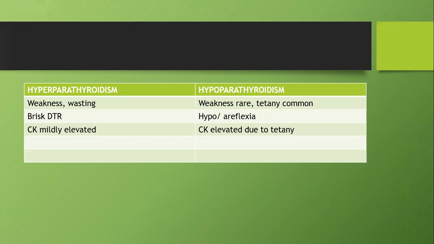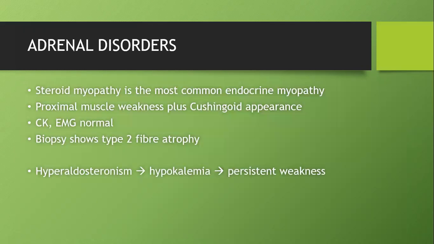Again, hyperparathyroidism and hypoparathyroidism are also causes of muscle weakness. In hypoparathyroidism, there will be hypocalcemia and tetany. That will be a cause of weakness here. Coming to adrenal disorders, steroid myopathy. Commonly we know steroid myopathy is the most common endocrine myopathy. Again, proximal muscle weakness with Cushingoid appearance will be present. Already I mentioned earlier, CK and EMG will be normal here. Similarly, biopsy will be normal because an endocrine myopathy will involve type 2 muscle fiber. So EMG will be normal because an EMG is recorded from type 1 muscle fiber.